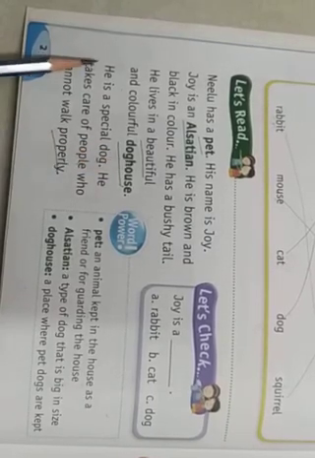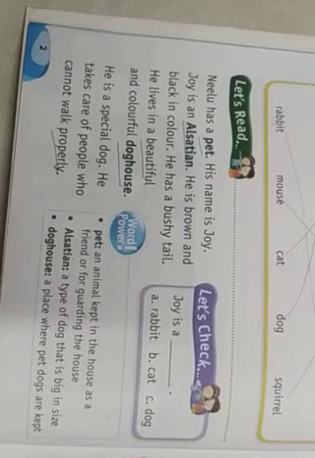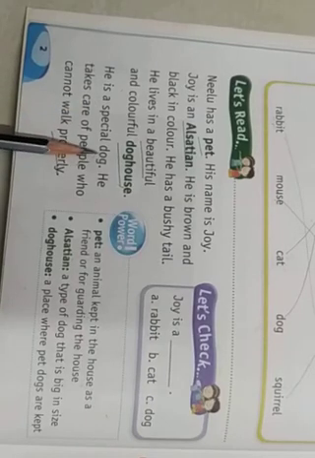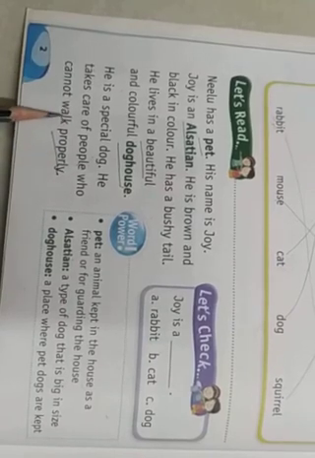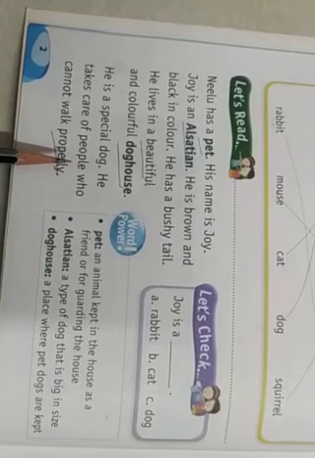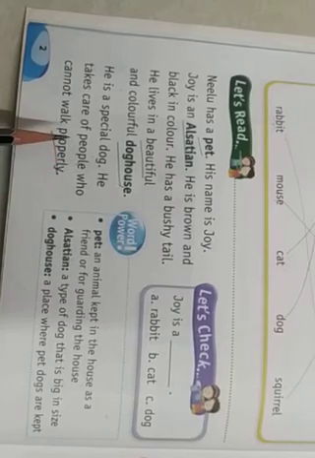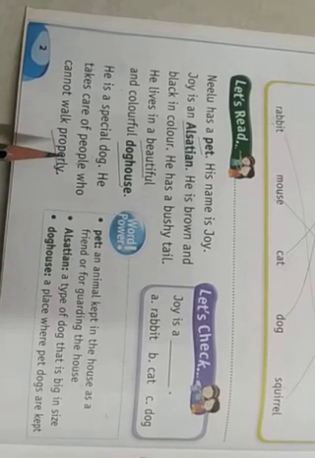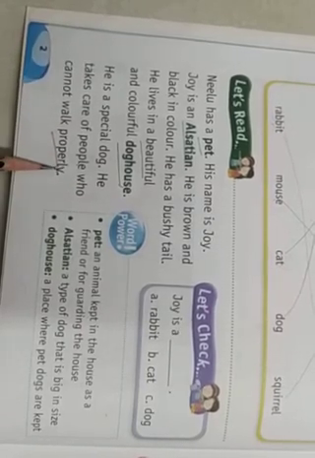Got it? He is a special dog. What kind of dog is it? It is a special dog. Special means the dog has some special qualities. That's called a special dog. Then what kind of quality does it have? He takes care of people who can't walk properly. That is a trained dog who looks after people who can't walk properly.